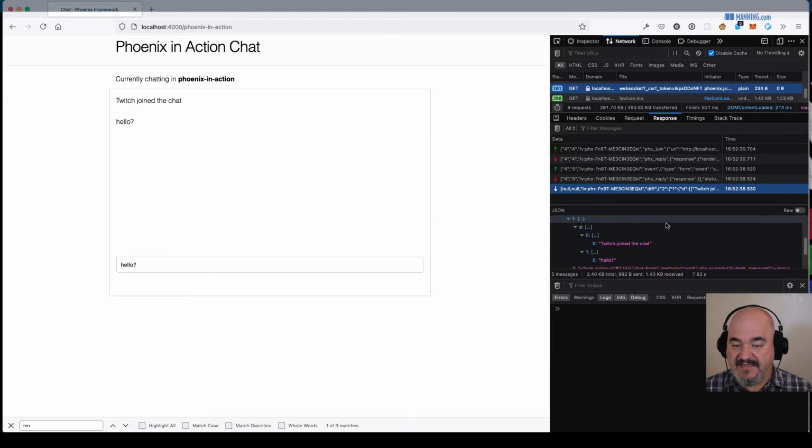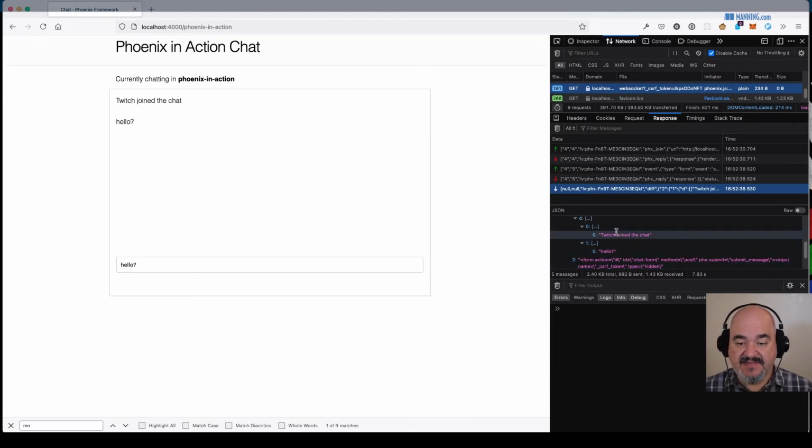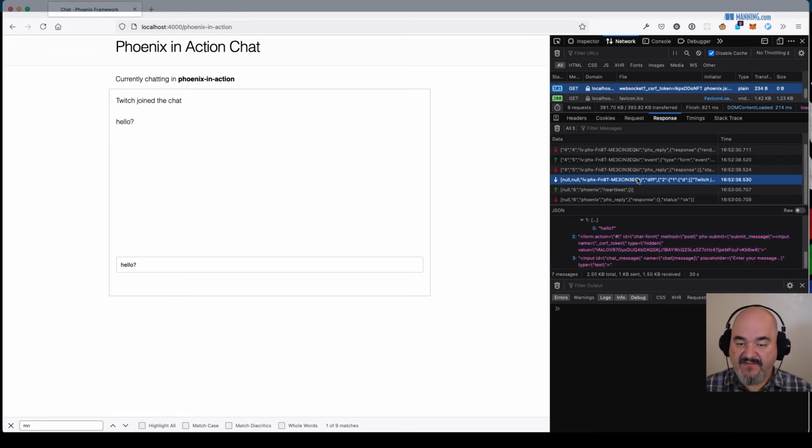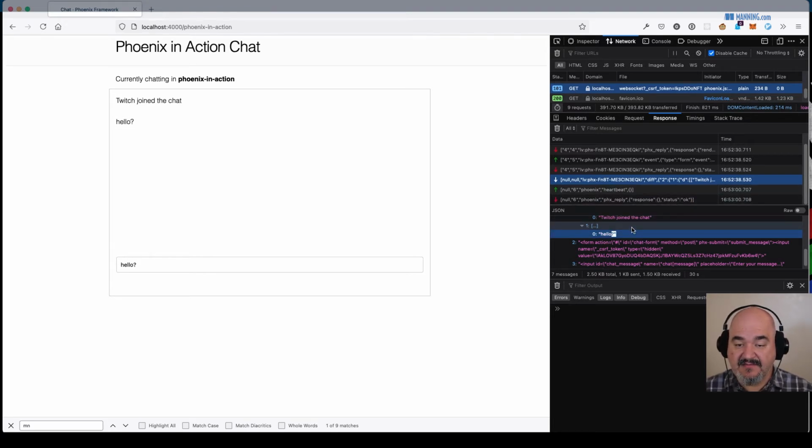Yeah, so you can see that in this message, it did send both of our messages because that is the messages assigned. It also has this form because we're not doing things super efficiently with the form, but that's okay for what we're doing today. So again, all it sent was this hello, which is super nice.